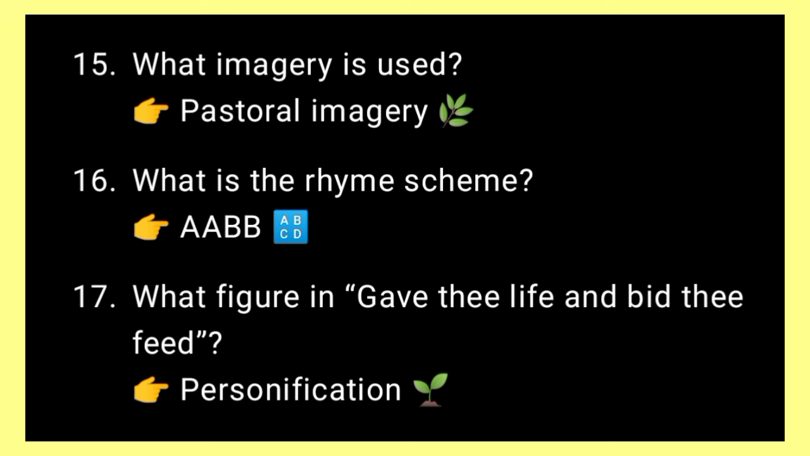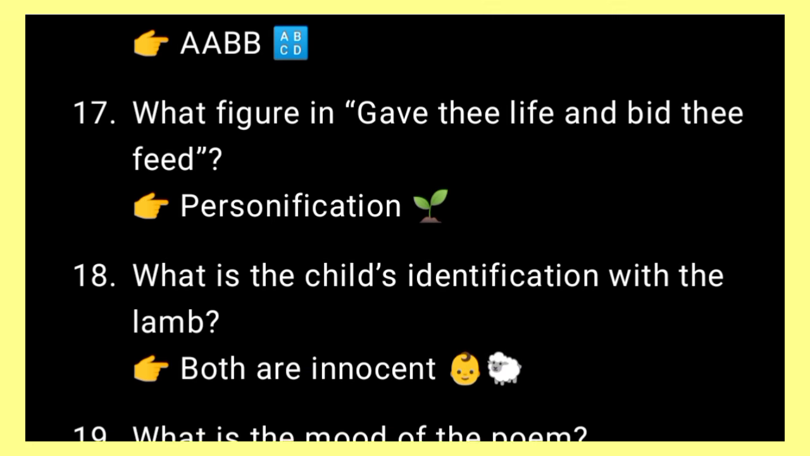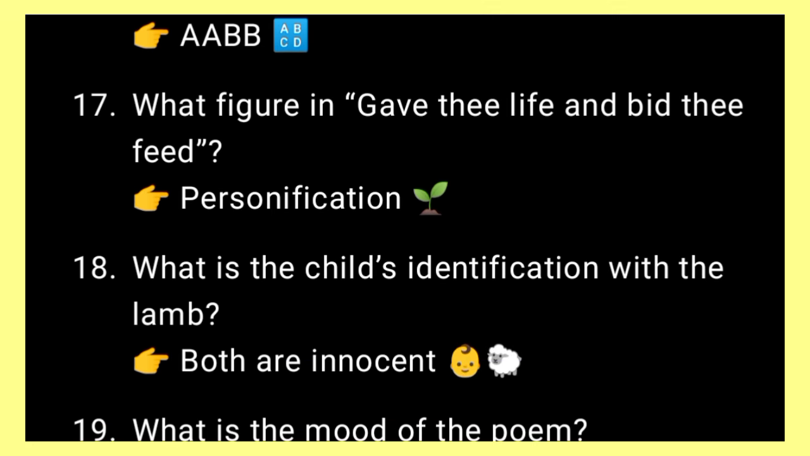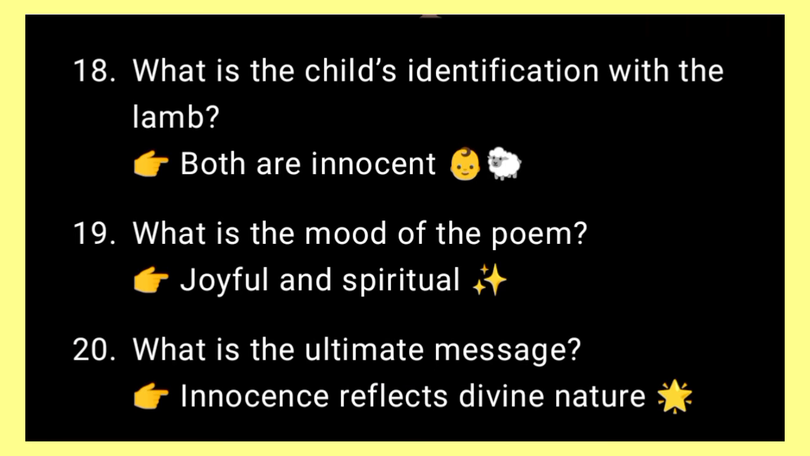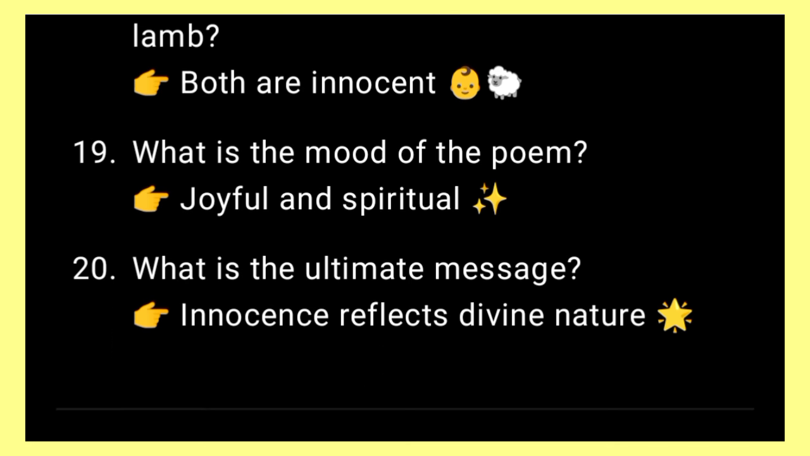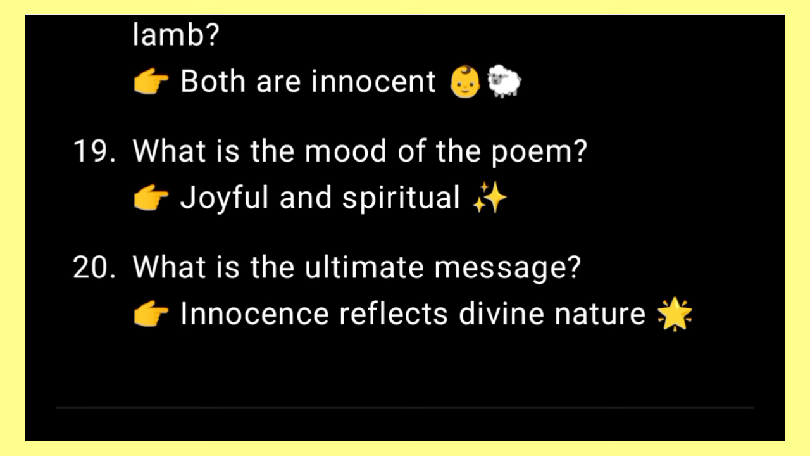Next, what is the rhyme scheme of this poem? A, A, B, B. Next, what figure of speech is in gave thee life and bid thee feed? Answer, personification. Next, what is the child's identification with the lamb? Answer, both are innocent. Next, what is the mood of the poem? Answer, joyful and spiritual mood. Next, what is the ultimate message of this poem? Answer, innocence reflects divine nature.